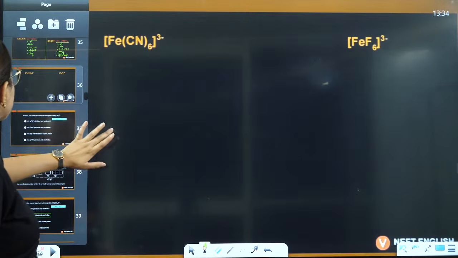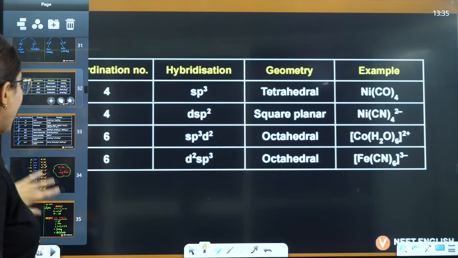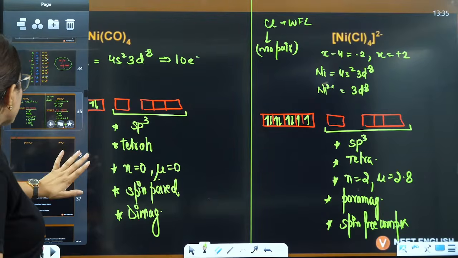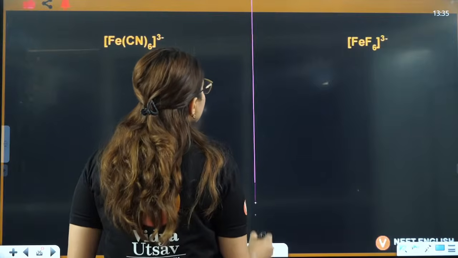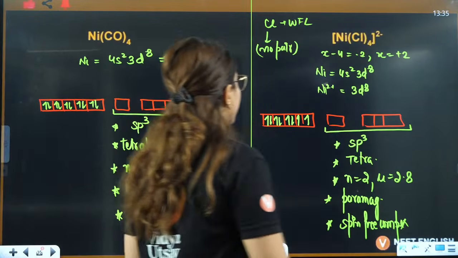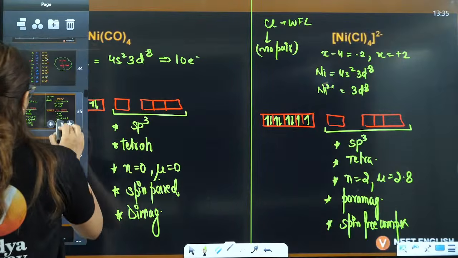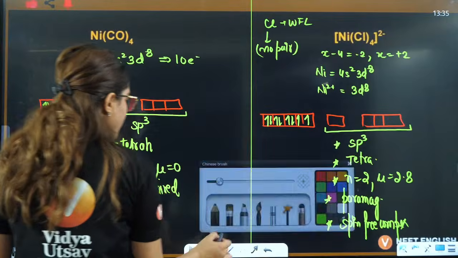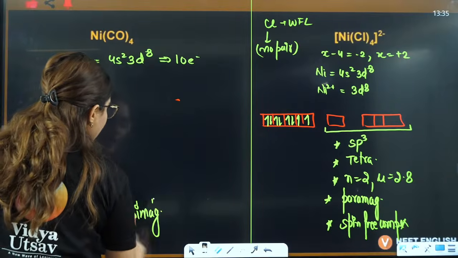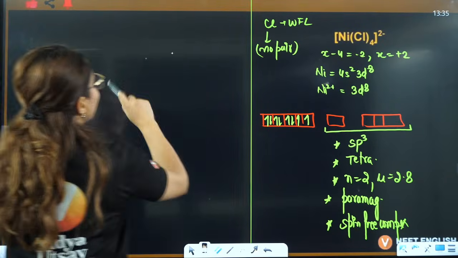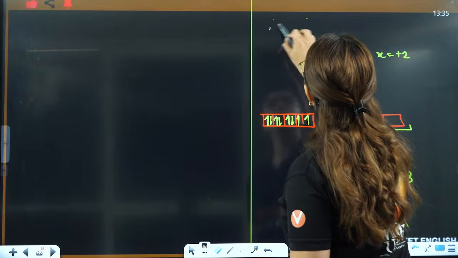Okay. Now next, in this example we have talked about NiCl4. So I'll also tell you about Ni(CN)4 here. Don't worry. In Ni(CN)4, what will happen? I'll just copy paste this. There will be only one difference in Ni(CN)4. Can anybody tell me, in Ni(CN)4, what will happen?